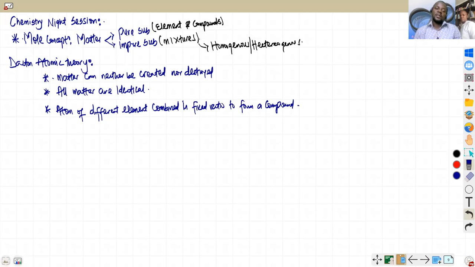Having said that, the next thing we talk about after the Dalton atomic theory is what we call the laws of chemical combination. It's also common in all forms of exams.